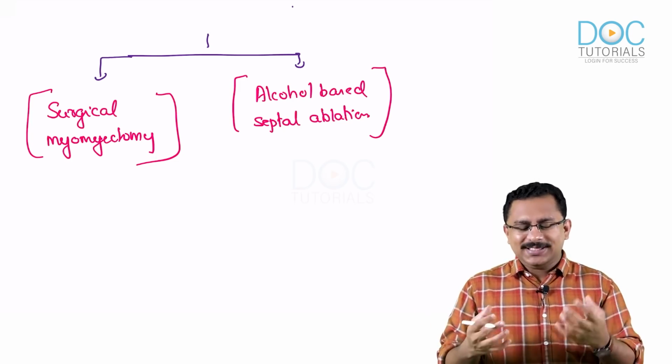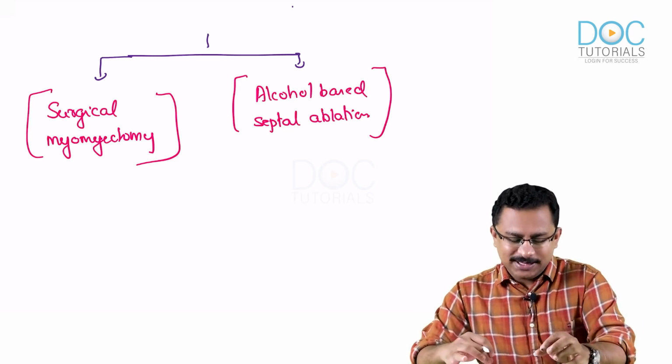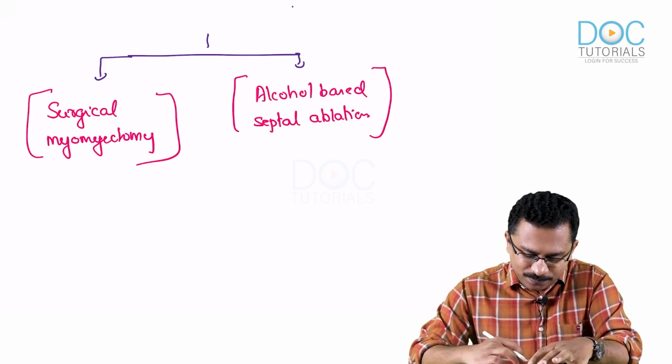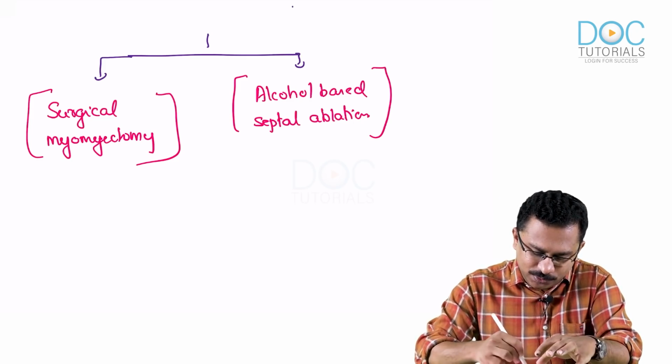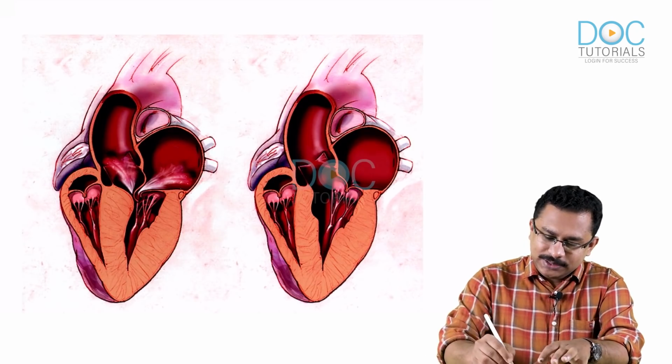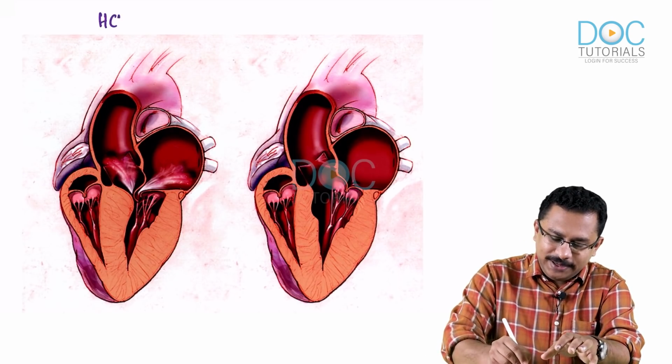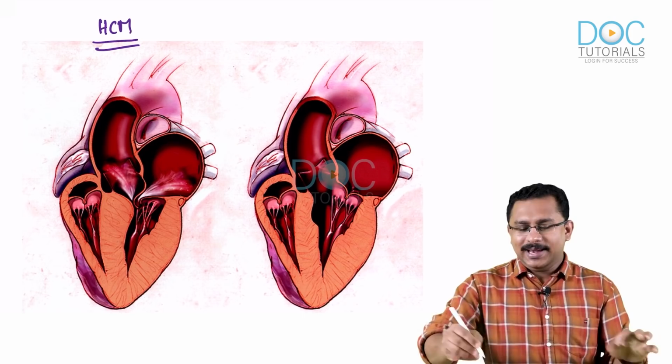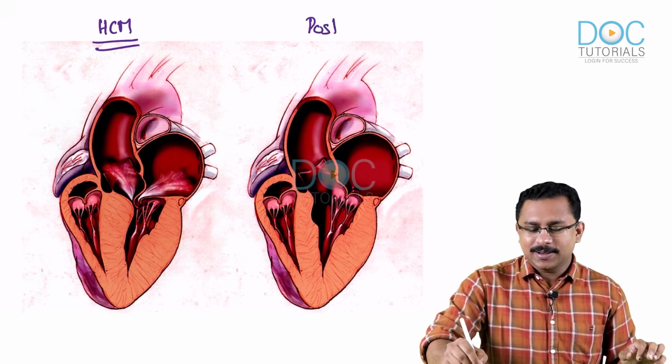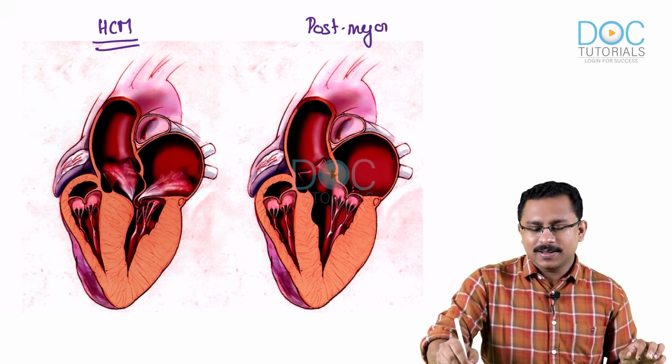So what is the advantage of doing this surgical myomectomy? I'll just show you a picture here. So just observe the picture which I'm going to show you. Okay. So this is a patient with hypertrophic cardiomyopathy, and this is a post myomectomy.